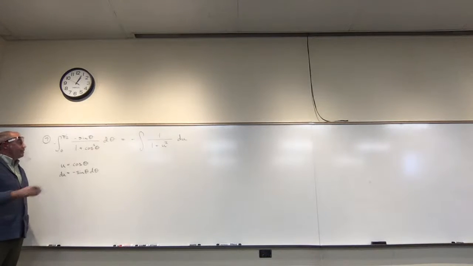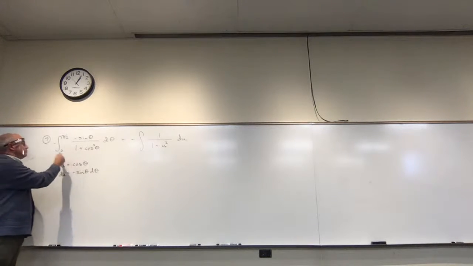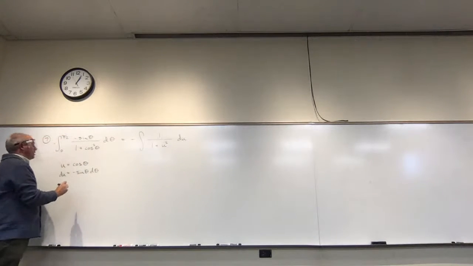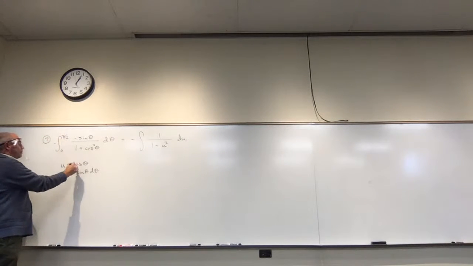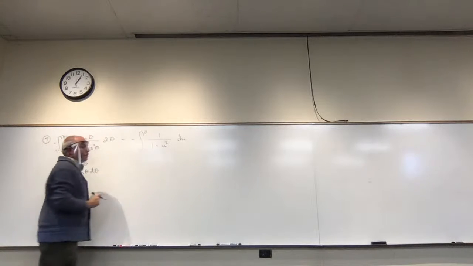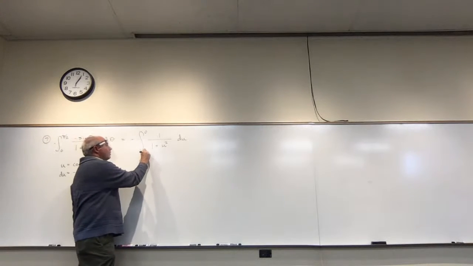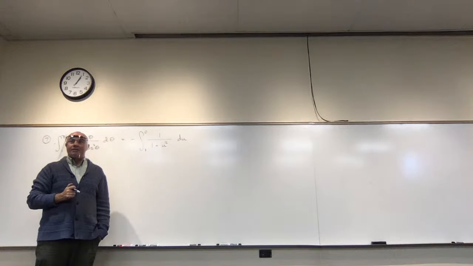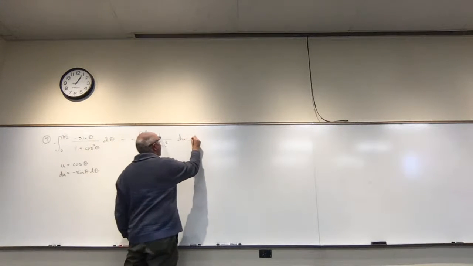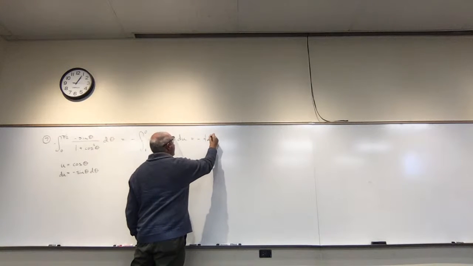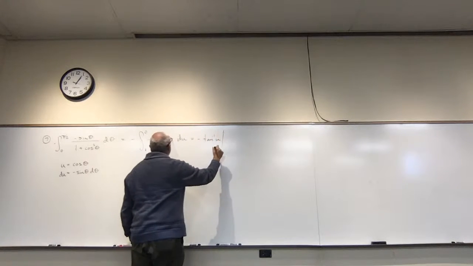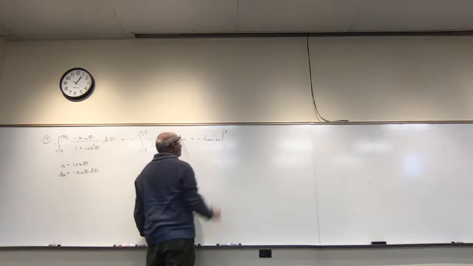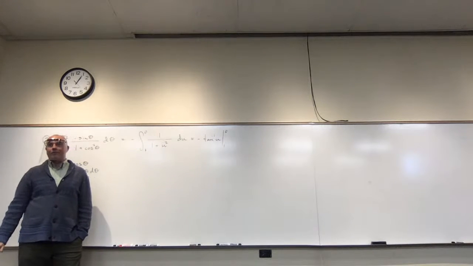At this point, I could rewrite this. Cosine of 0 is 1, and if I plug in pi over 2, I get 0 here. But now, what is that antiderivative? Can anybody tell me? Yeah, tan inverse of u. And so this at that point isn't that bad. This is just minus tan inverse of u evaluated from 1 to 0, and you can go from there.